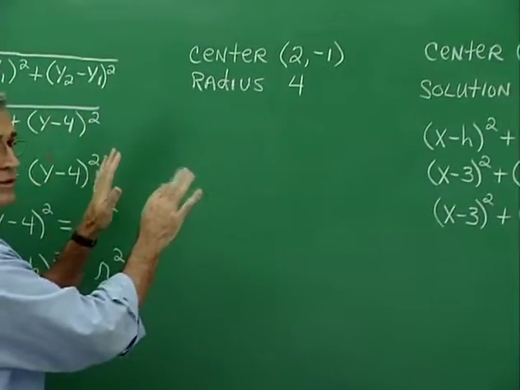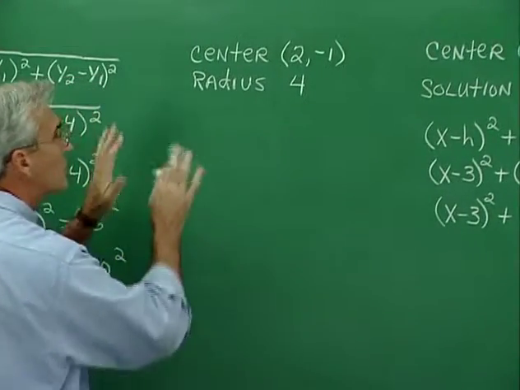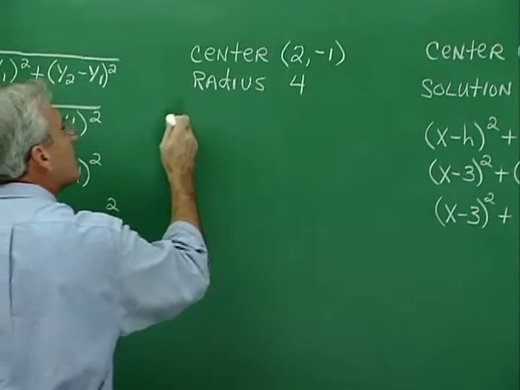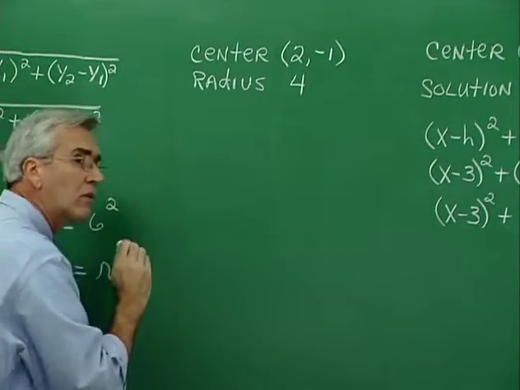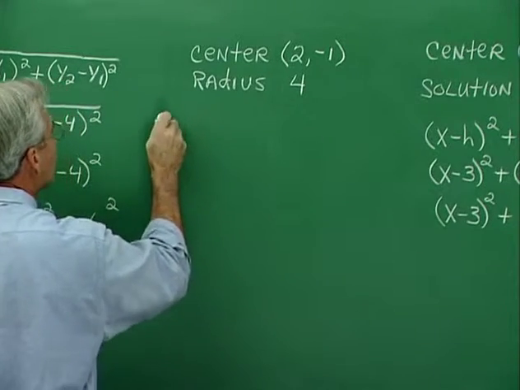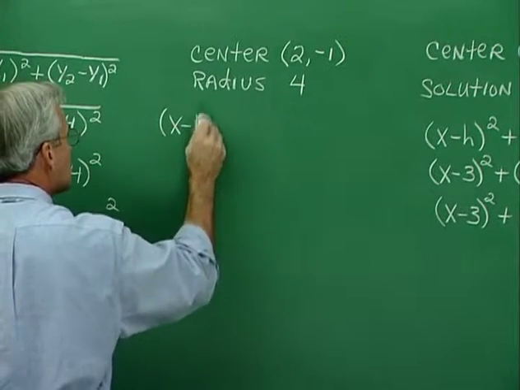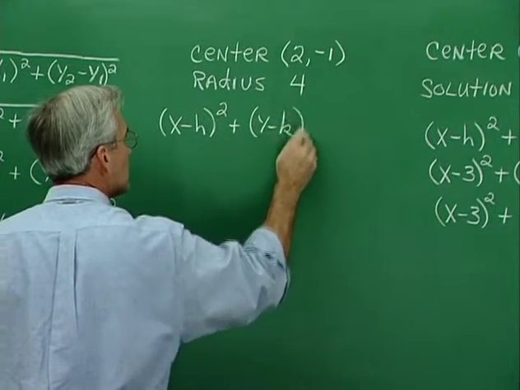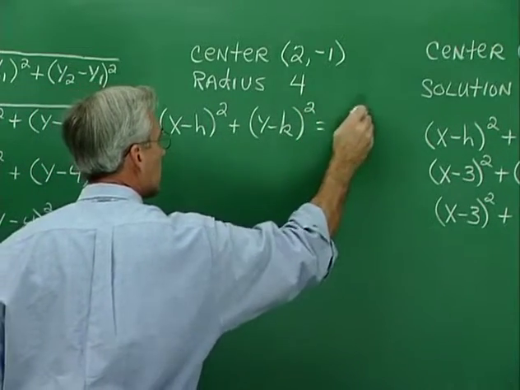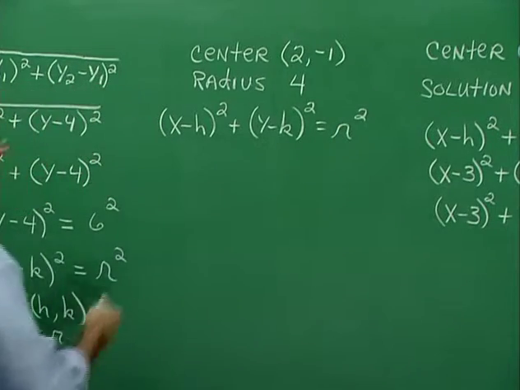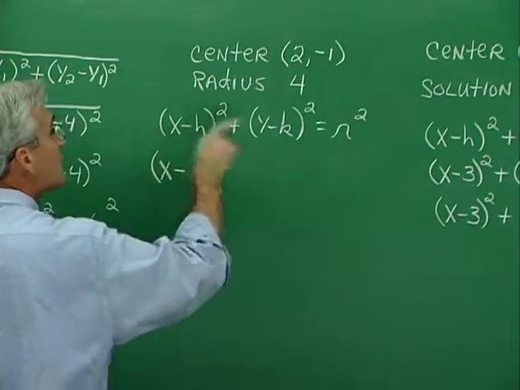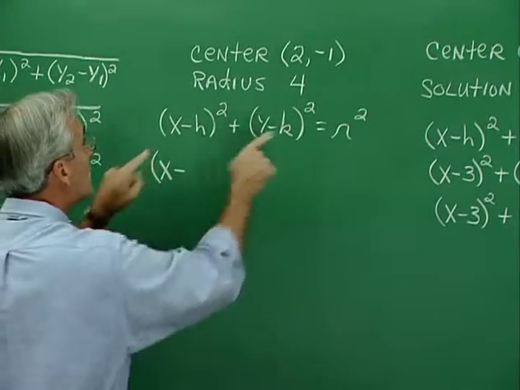Let's build the equation associated with this information. Now, we start like this. We think, well, let's see, the equation of a circle has the form of x minus h squared plus y minus k squared equals r squared. And then fill in the information that we see. Well, let's see, we see x minus the h and k now, coordinates of the center.